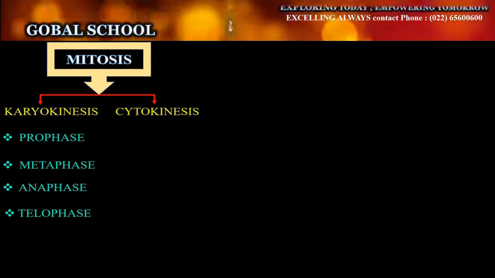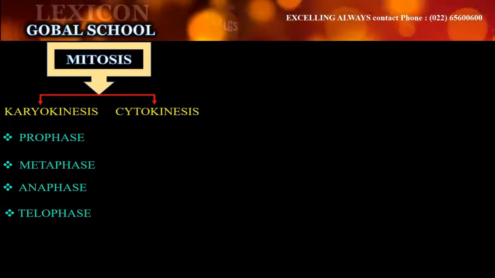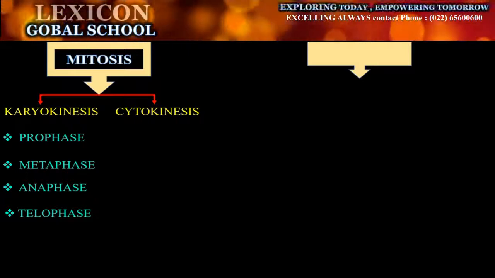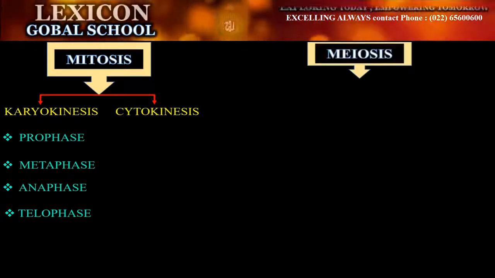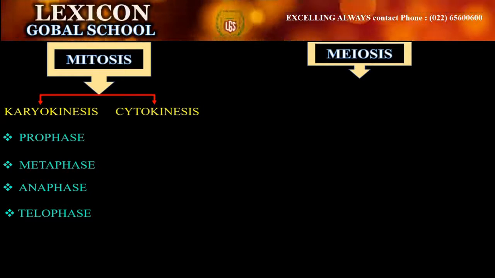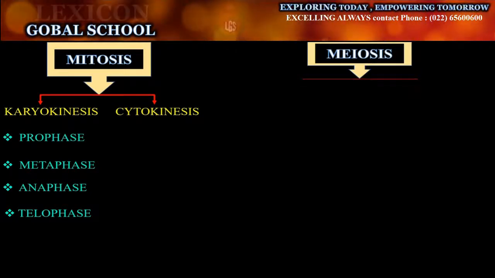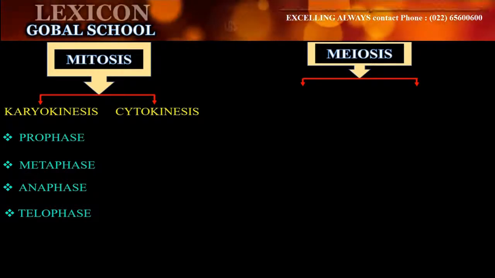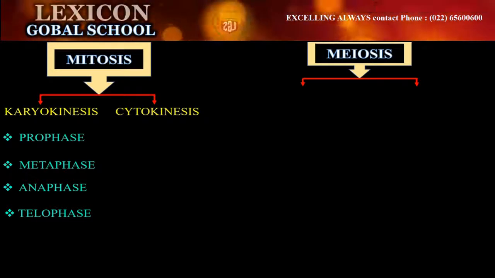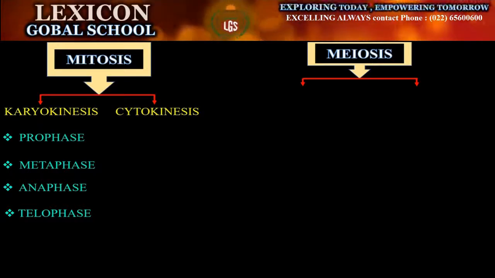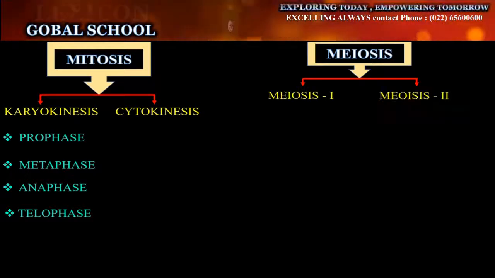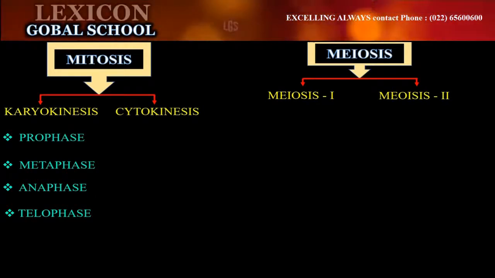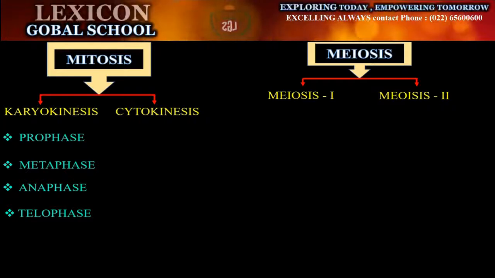The same or somewhat similar process is observed in meiosis cell division. Where does meiosis cell division take place? It takes place in your reproductive organs, that is where the germ cells are present. Even meiosis cell division takes place in stages, right? Earlier we had prophase, metaphase, anaphase, telophase, but over here we have two stages, meiosis 1 and meiosis 2.